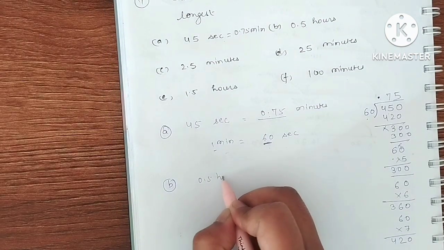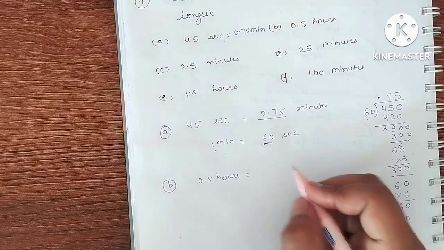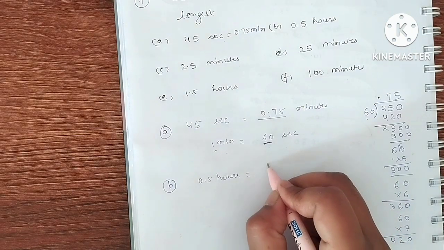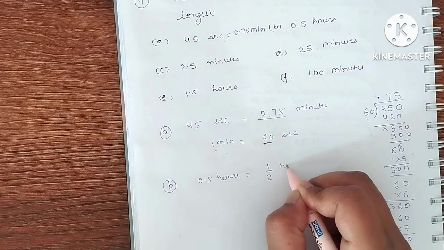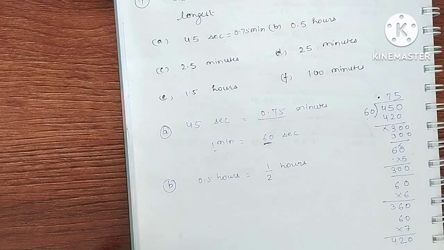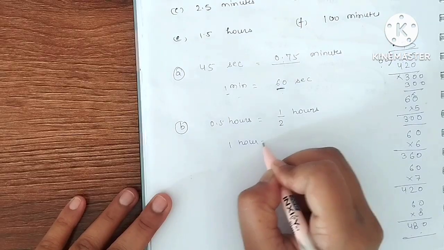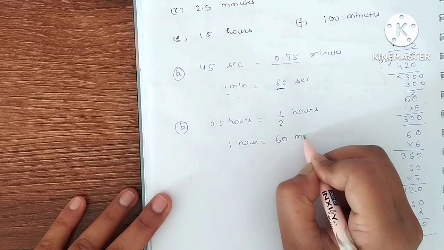0.5 hours. Who will tell me how can we convert it into the minutes? What do you mean by 0.5? 0.5 means, yes, very good, 1 by 2 hours. Clear? So 1 hour is equal to 60 minutes.